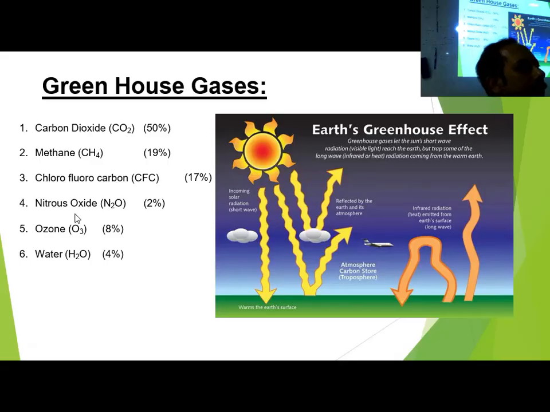Here it is written 8%, but this is not mentioned as troposphere or stratosphere. Tropospheric ozone concentration is not that high, that's why whatever heating phenomena is happening, it is in the stratosphere itself. Okay, so if there is a cloud, it is captured by cloud or reflected by cloud also. This signifies that.